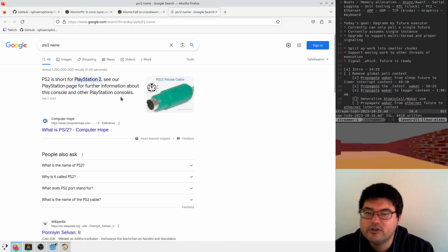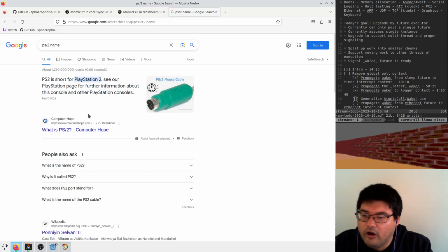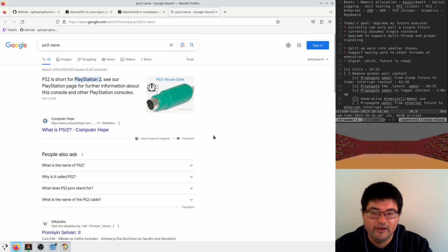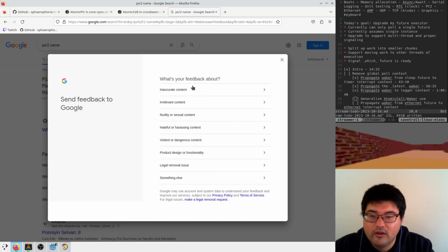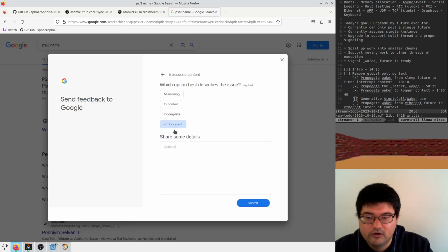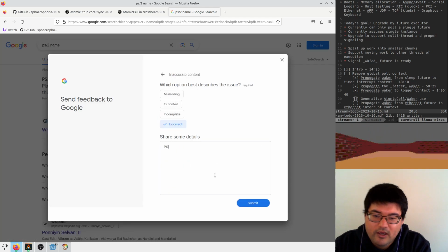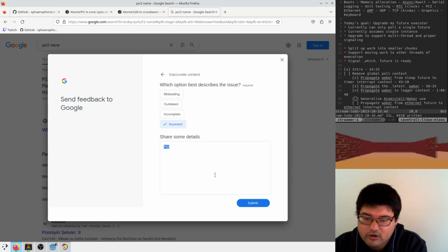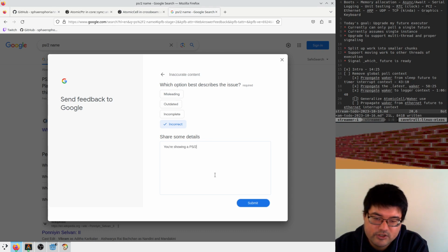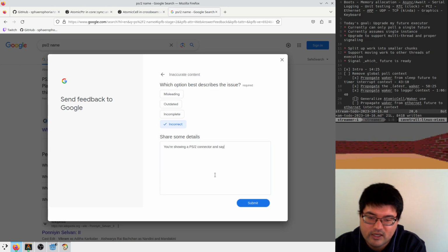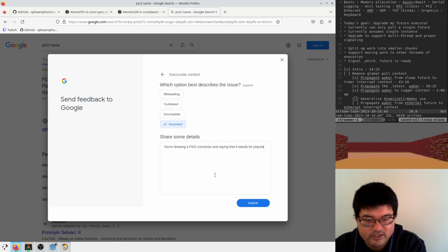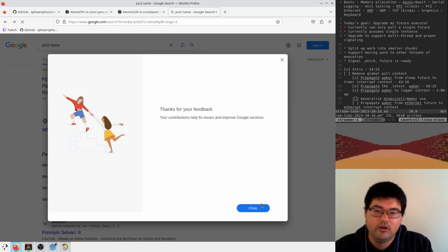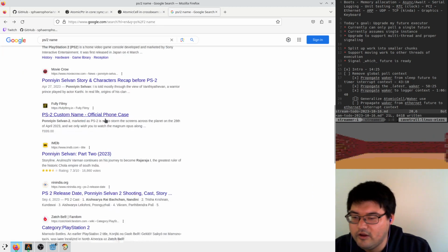PS2 name. PS2 server PlayStation 2. Shut up! This is wrong. Google, what are you doing? Feedback. Inaccurate. Incorrect. You're showing a PS2 connector and saying that it stands for PlayStation. Ah, God. Okay.